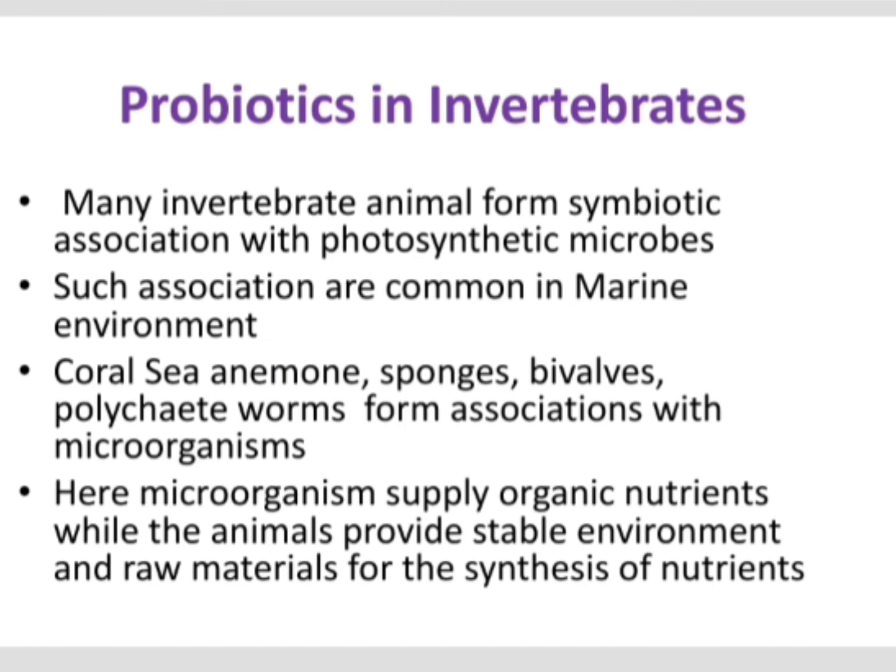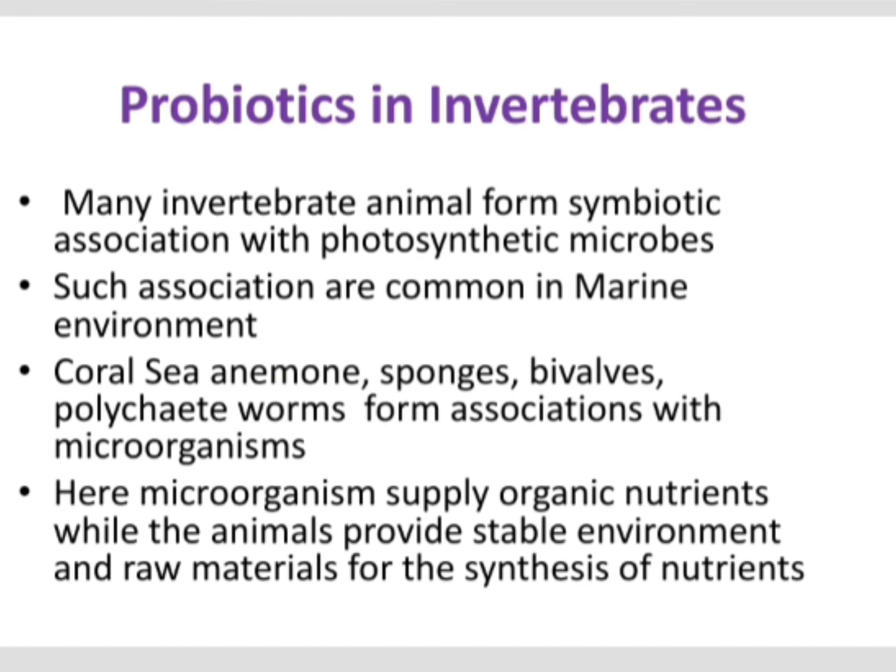So these probiotics in invertebrates are mostly photosynthetic microbes that are capable of synthesizing their own food materials. The raw materials for the synthesis of the food are provided by the invertebrates. The invertebrates also provide a stable shelter or environment for the growth of these microorganisms. The photosynthetic microorganisms in turn give the organic material that they have synthesized through photosynthesis to the invertebrate organism. The invertebrates that form such associations are very common in the marine environment, and examples include coral, sea anemone, sponges, bivalves, polychaete worms, etc.